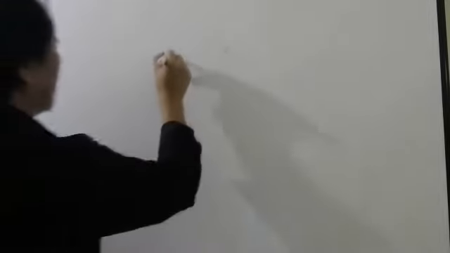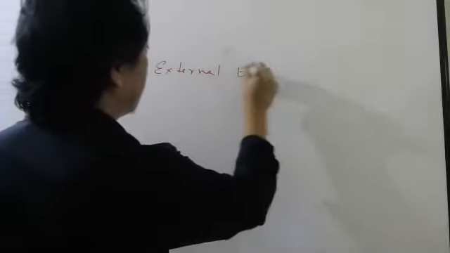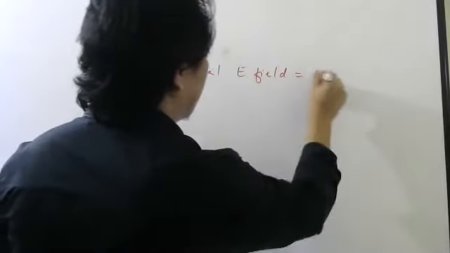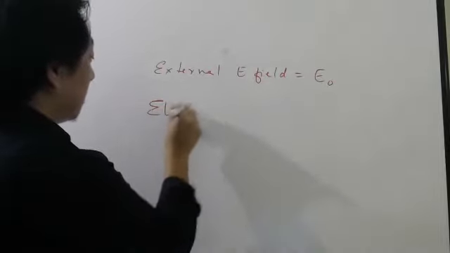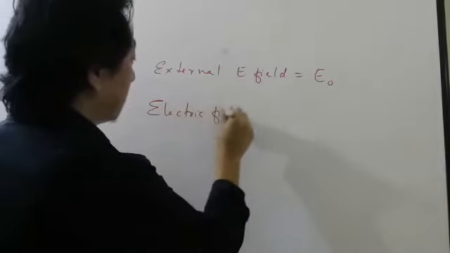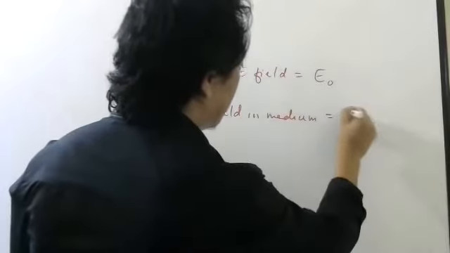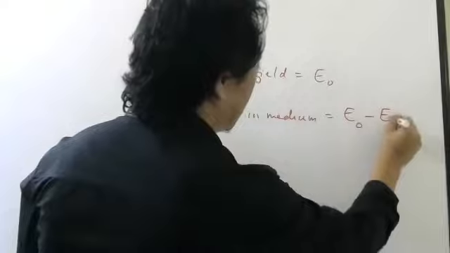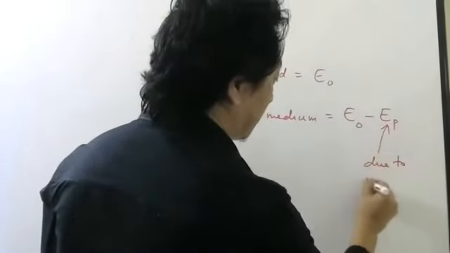So external electric field outside is E naught. Electric field in the medium is reduced like this. This is due to polarization.